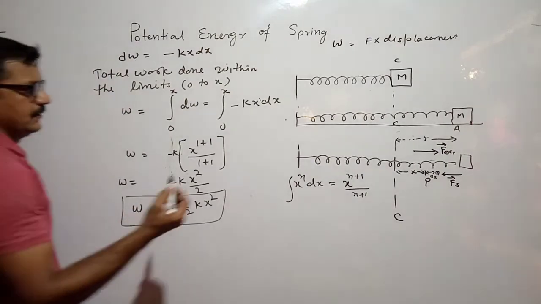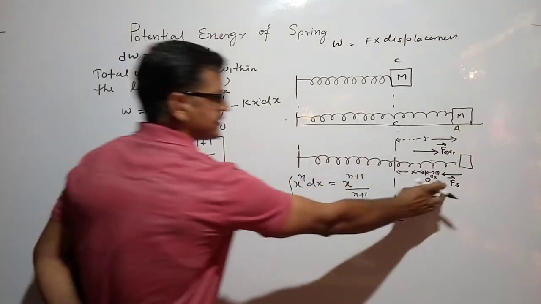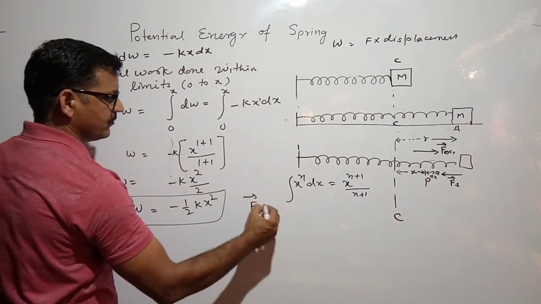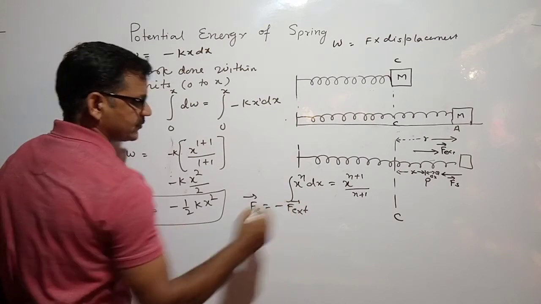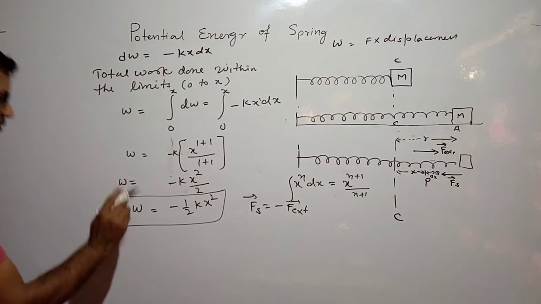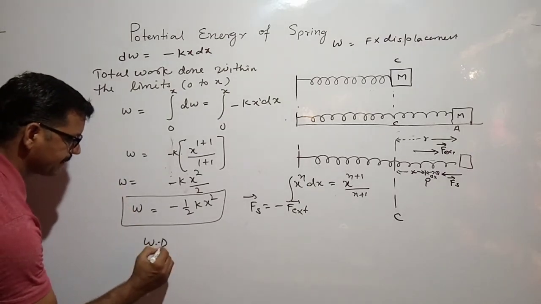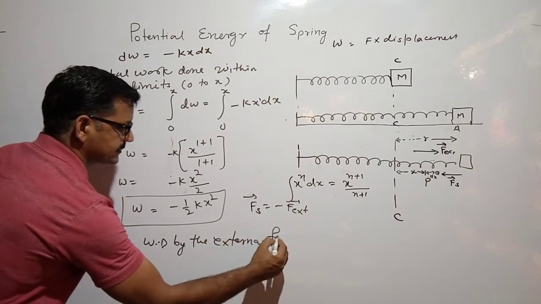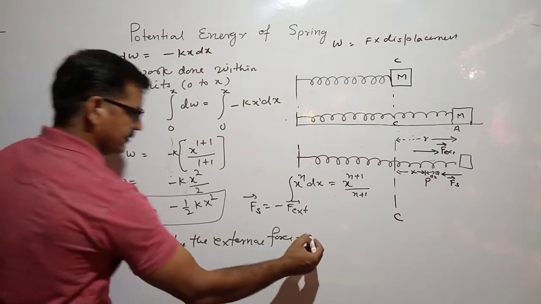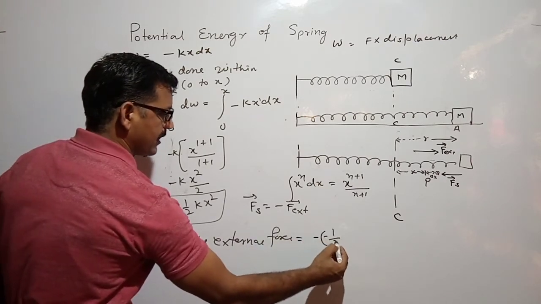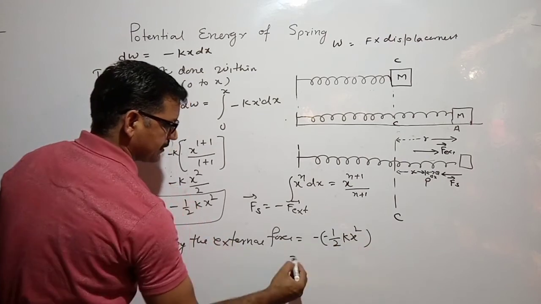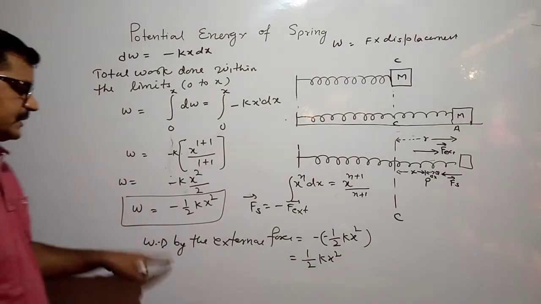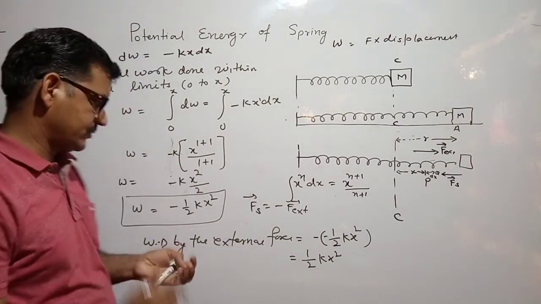You know, the spring force is opposite to the external applied force, right? We have already seen the spring force is opposite to the external force. So the work done by the external force will be equal to minus of minus half kx squared, that is, half kx squared.